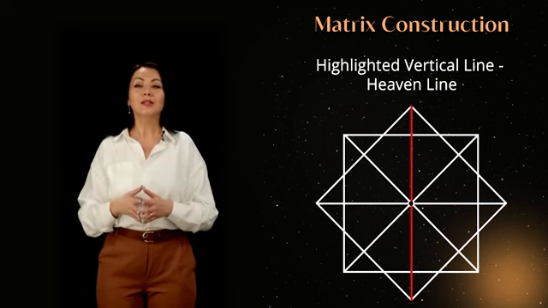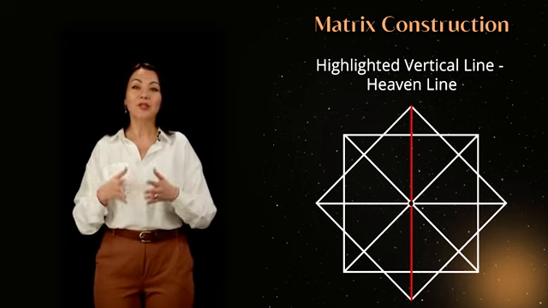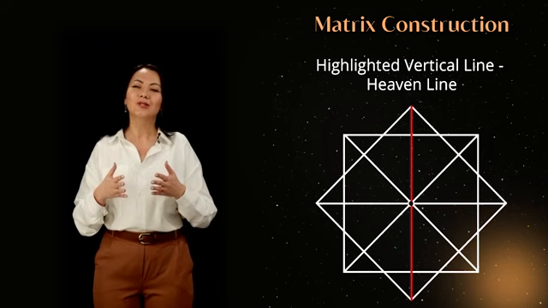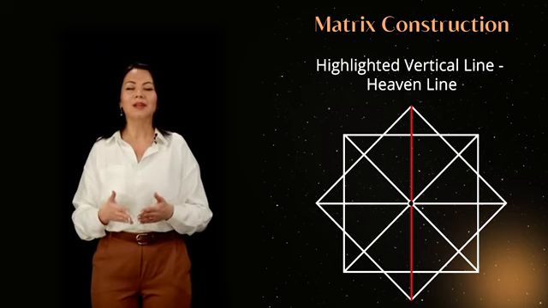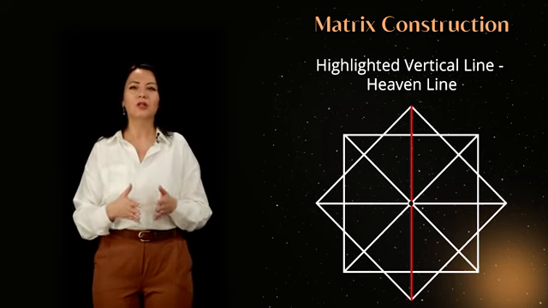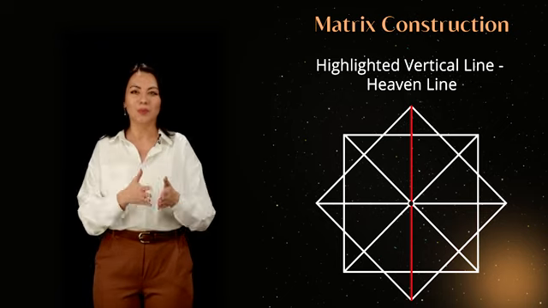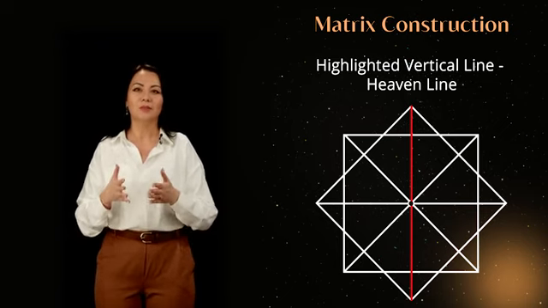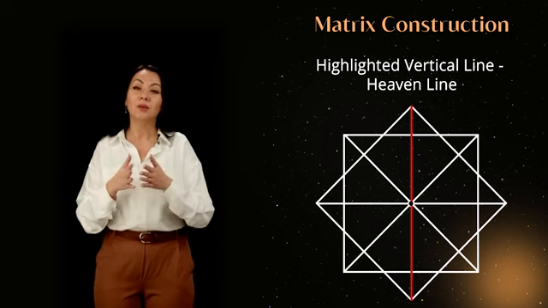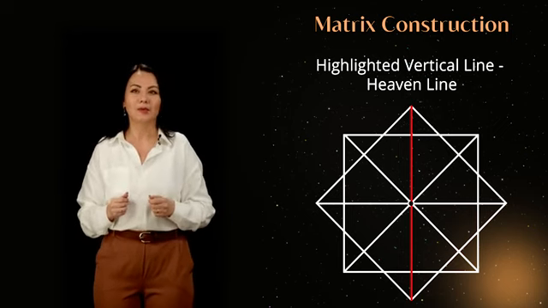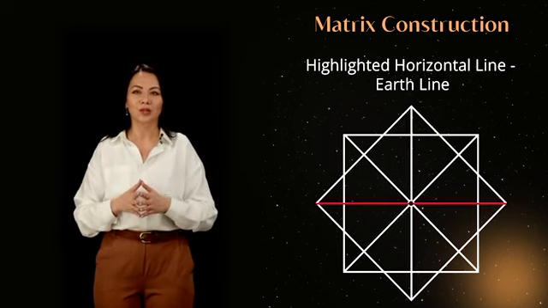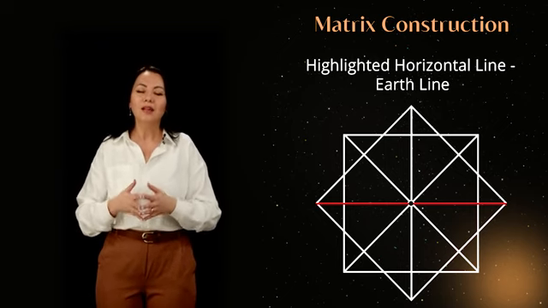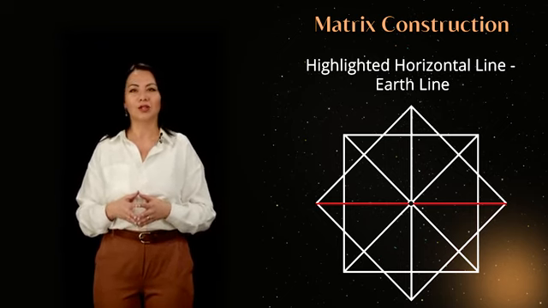Once you have the two squares ready, divide the straight square with two lines. Construct a vertical line as indicated in the illustration. The vertical line in the matrix represents the line of the sky, showing our energetic potential, our spiritual pillar, and energetic system. The left diagonal line represents the father's lineage. The right diagonal line represents the mother's lineage. The horizontal line represents the line of the earth. It determines our material potential, money, and health.